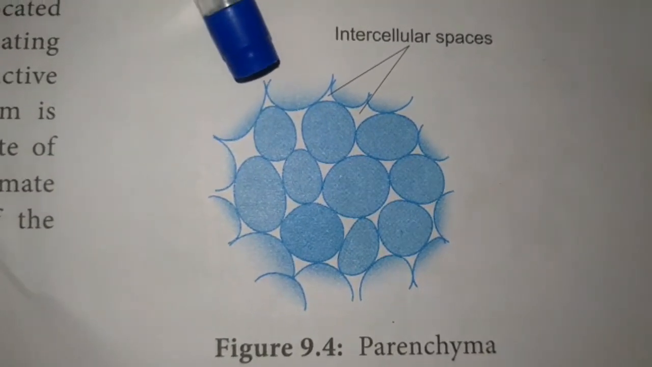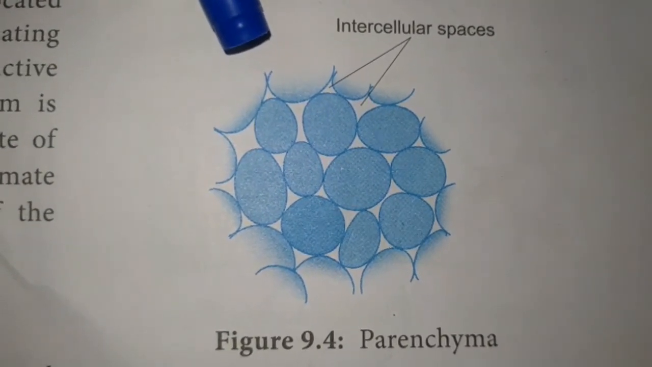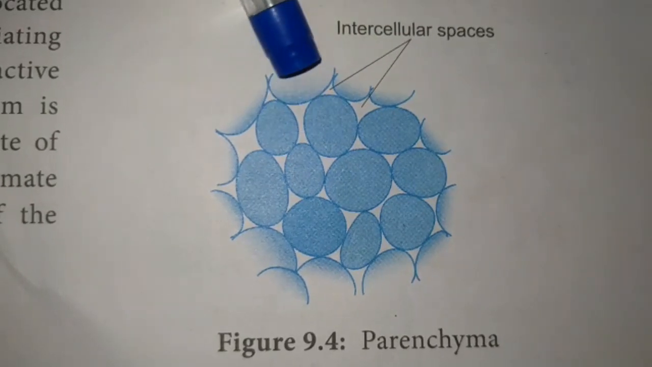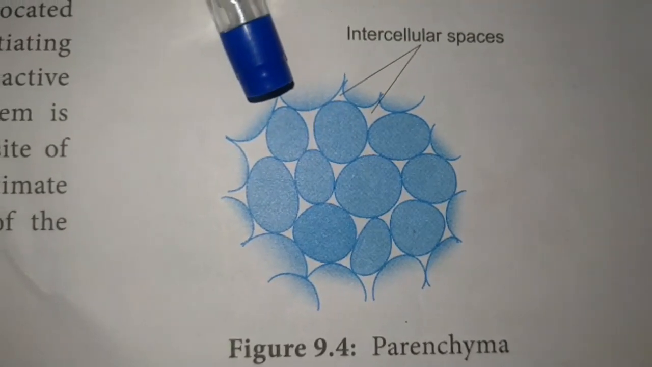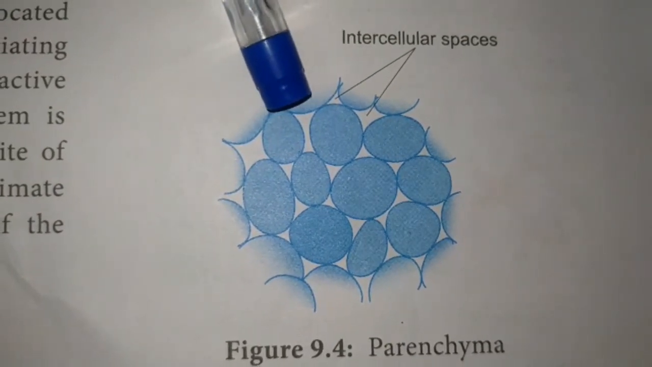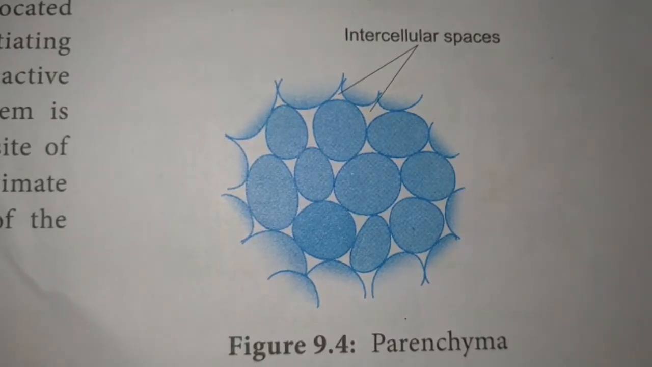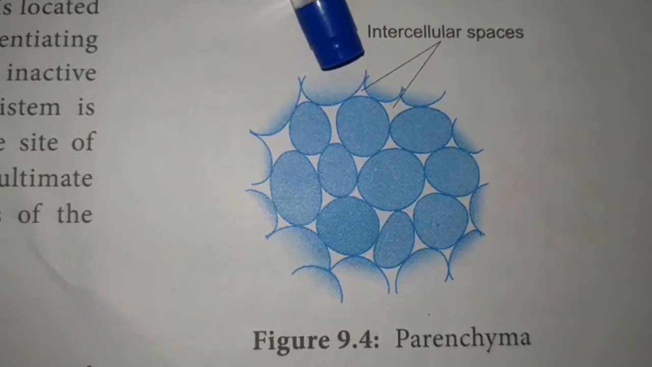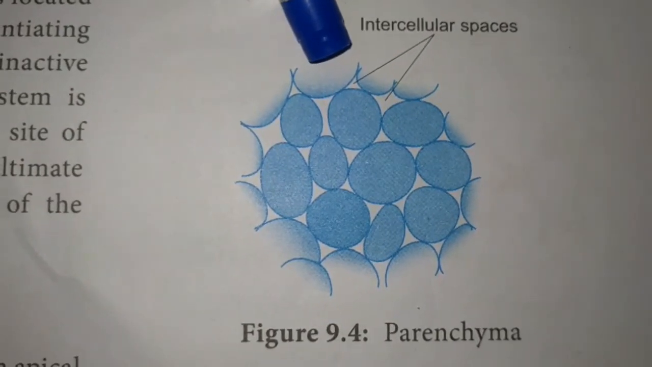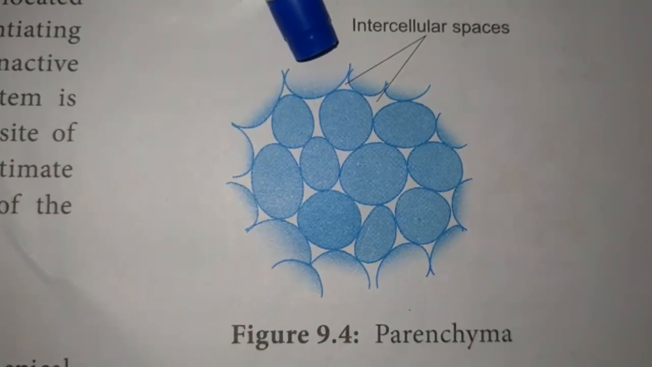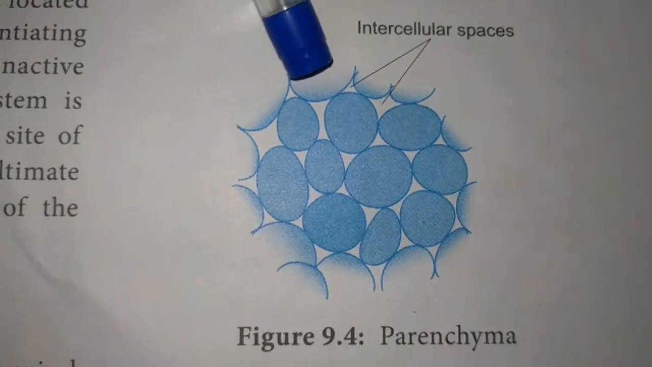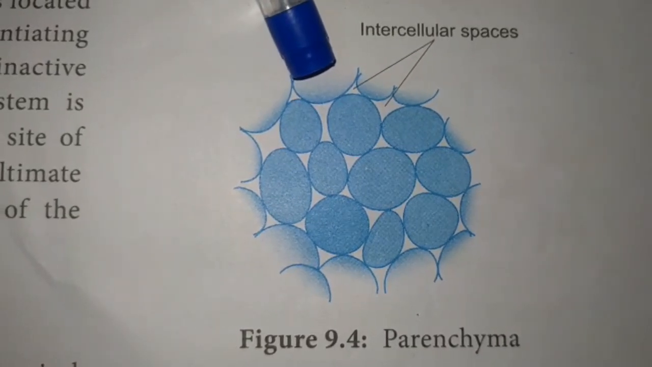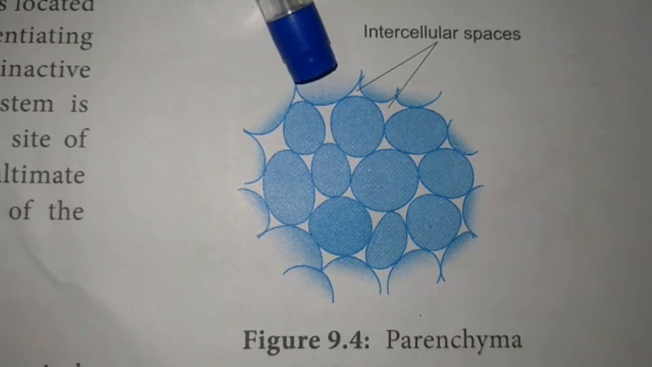The parenchyma tissue normally has permanent intercellular spaces. Intercellular spaces means the spaces between two cells. Parenchyma possesses more intercellular spaces. The function of the parenchyma cells is to store reserve food materials.